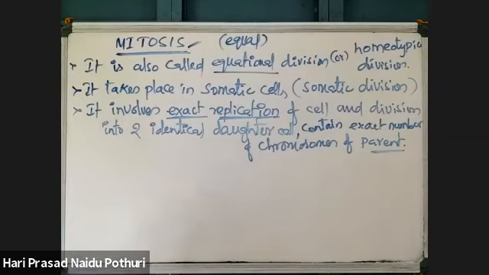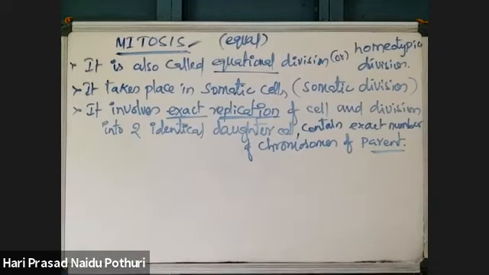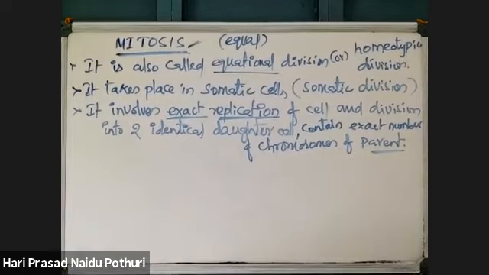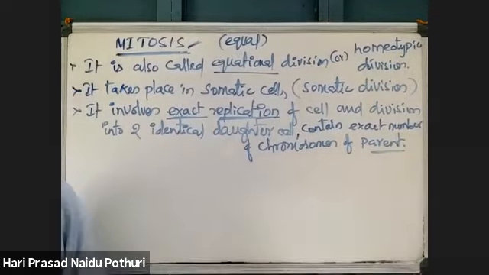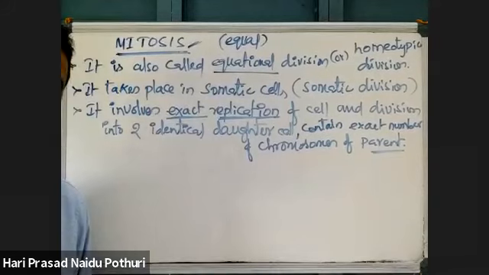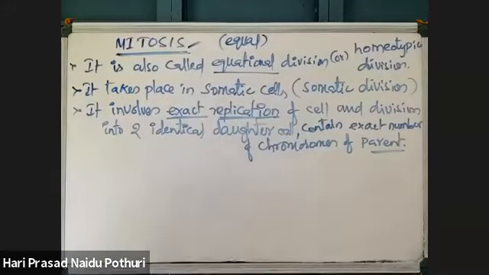That's why it is called equational division, homeotypic division, or somatic division, which takes place in somatic cells. This mitosis is majorly responsible for growth. As the cells divide, new cells form and add to the tissues.